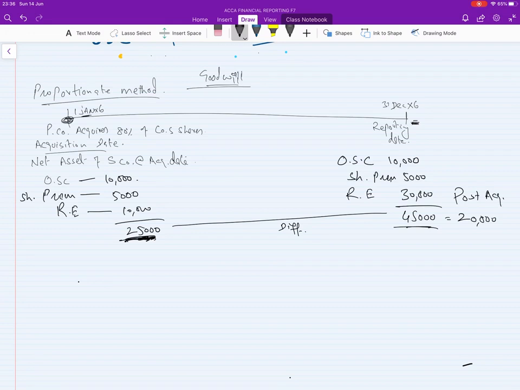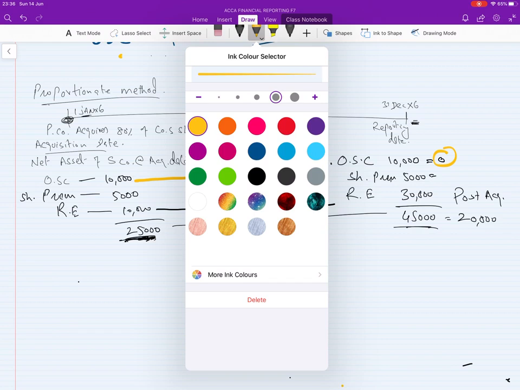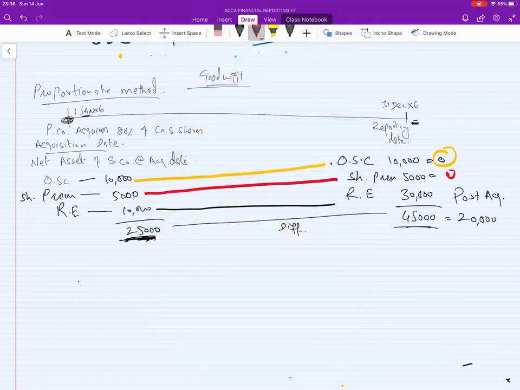So after the acquisition, you can see the difference in share capital is 0 already, and the difference in share premium is also 0. Only retained earnings are changing. It was 10,000 before and 30,000 after. If you take 30 minus 10, 20,000 is the post acquisition retained earnings.